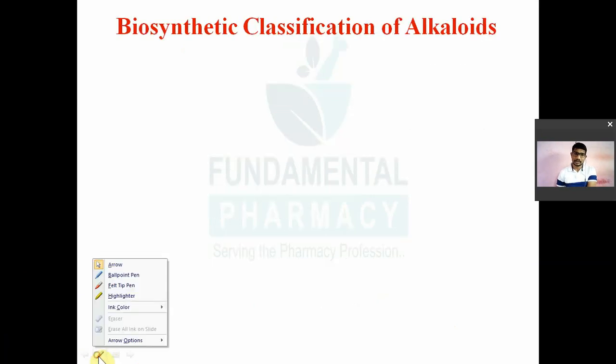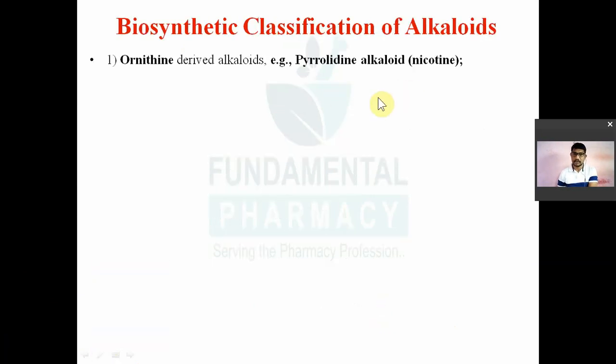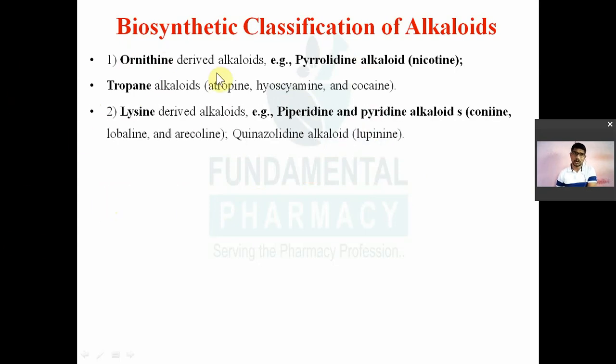Biosynthesis of alkaloids. This is very important again. Pyrrolidine type of alkaloids like nicotine, then tropane alkaloids like atropine, hyoscyamine, cocaine. Remember, this slide is important for your GPAT. They are biosynthesized from the ornithine amino acid. These are biosynthesized from ornithine.